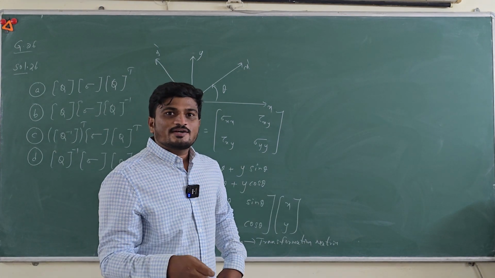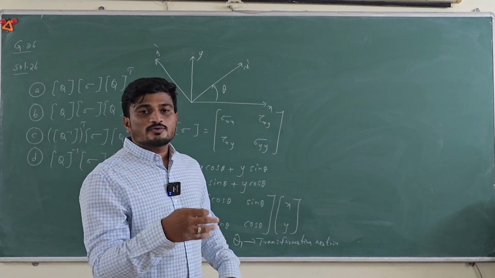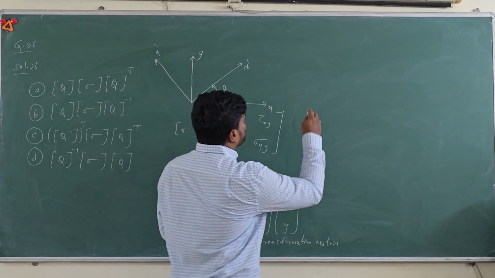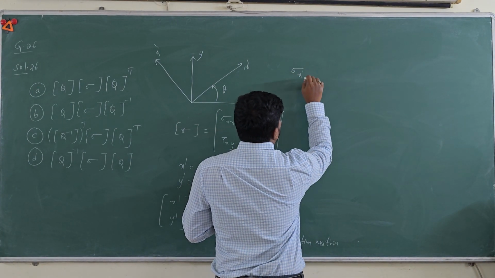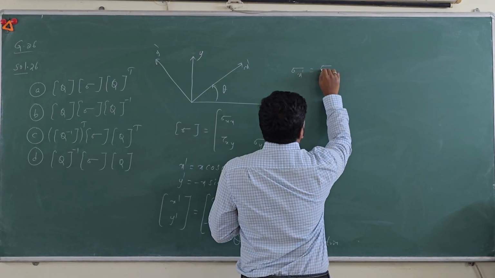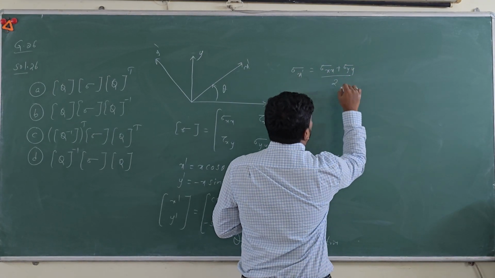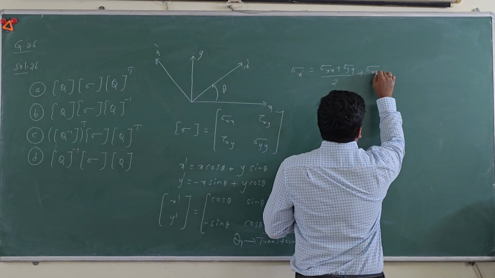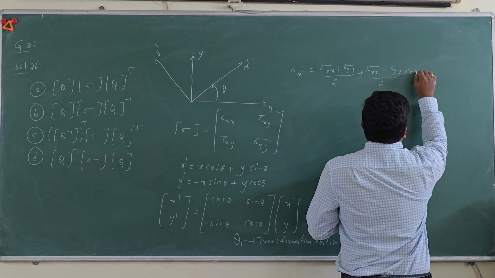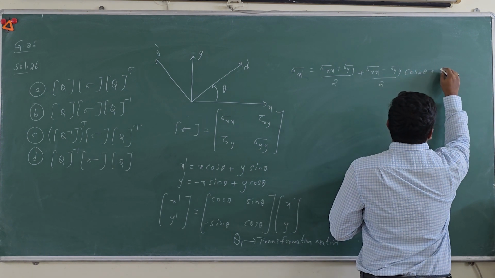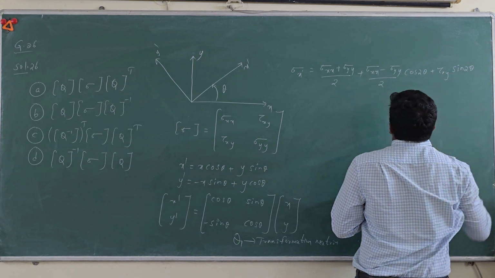For any state of stress given in a 2D plane, if you want to transfer that to a new coordinate system, first you should know that sigma x dash can be written as sigma xx plus sigma yy by 2, plus sigma xx minus sigma yy by 2 cos 2 theta, plus tau xy sin 2 theta.